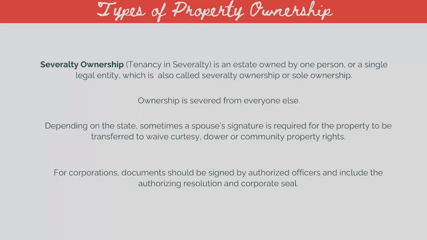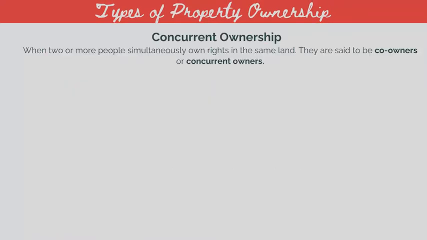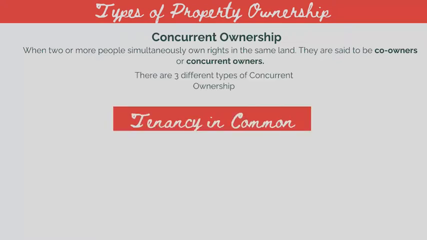Concurrent ownership. When 2 or more people simultaneously own rights in the same land, they are said to be co-owners or concurrent owners. There are 3 different types of concurrent ownership: tenancy in common, joint tenancy, and tenancy by entirety.